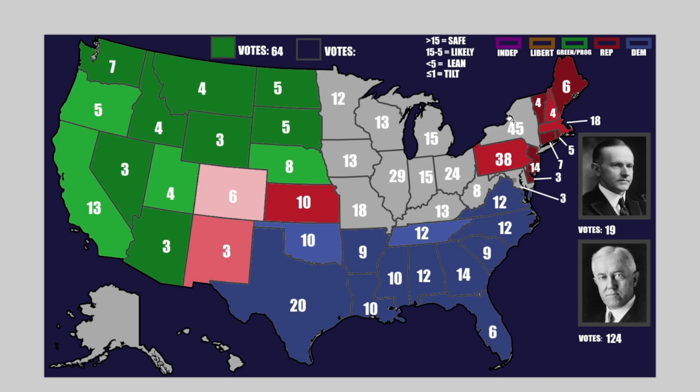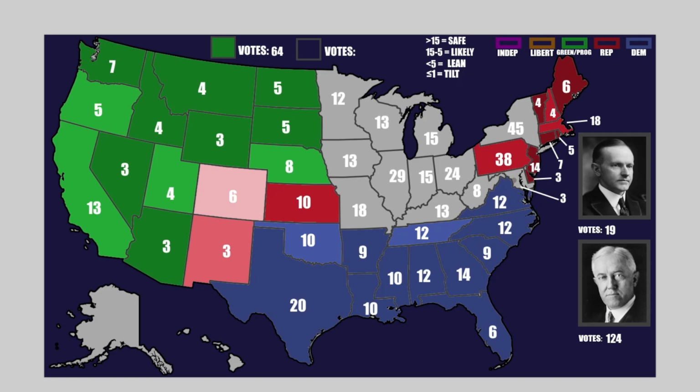And this last state in the bunch here, New York, is just ultra important for any side that wants to win. In real life, it went like this: 29% for the Dems, actually a very surprising amount for so far north. 56% for the Republicans, and 15% for the progressives. So we're looking at a malus of 2 for the progressives, a bonus of 2 for the Republicans, and an actual on average amount for the Dems. 29% is the same as the national average.